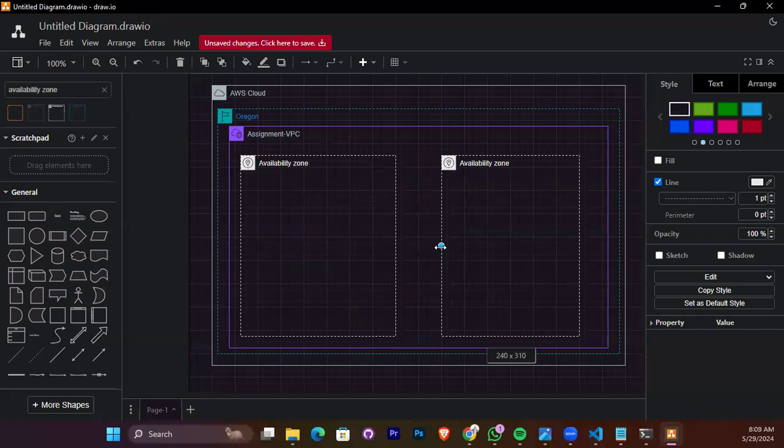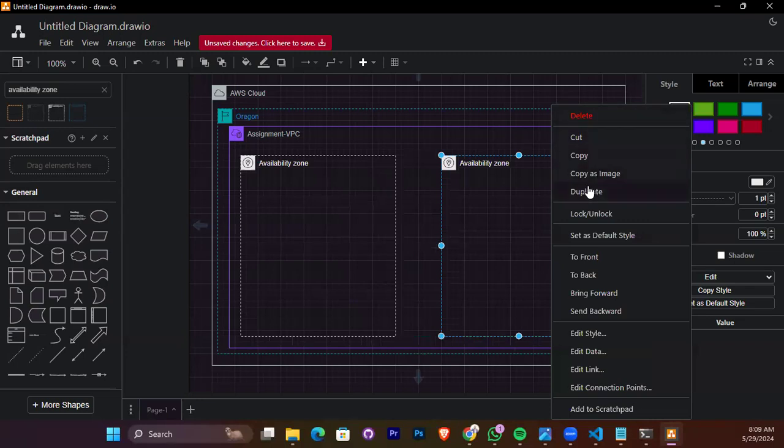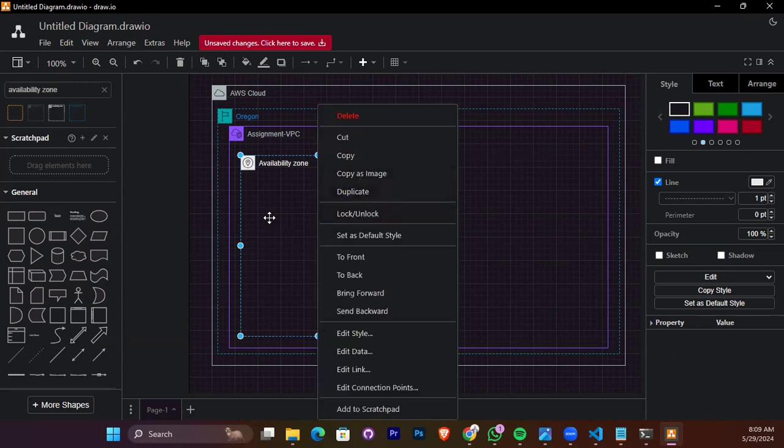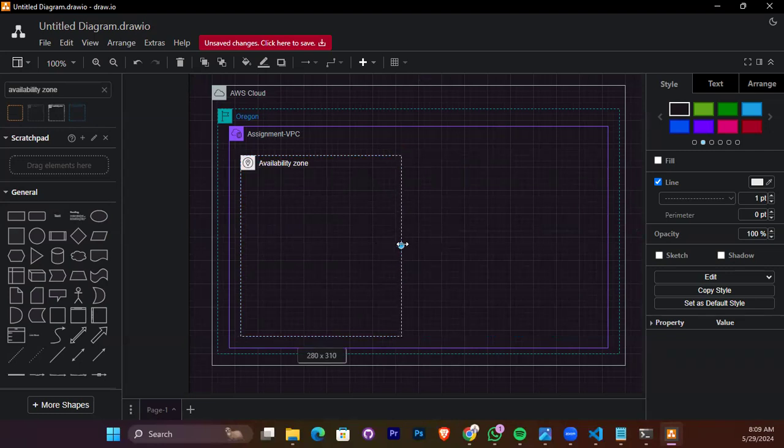Push the right one to the left, then expand, then go to the left one and expand down. Let me delete this one so that the size will be the same. Or you can expand this one and duplicate. This is okay, right?